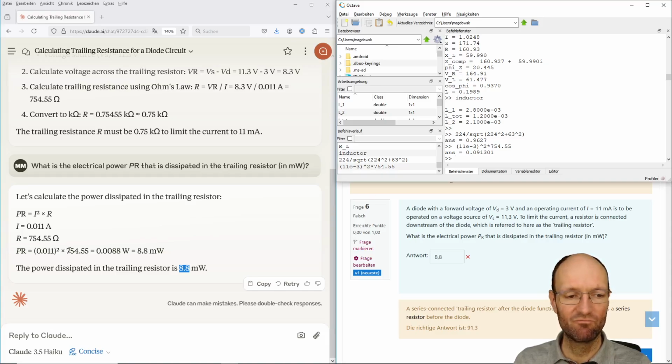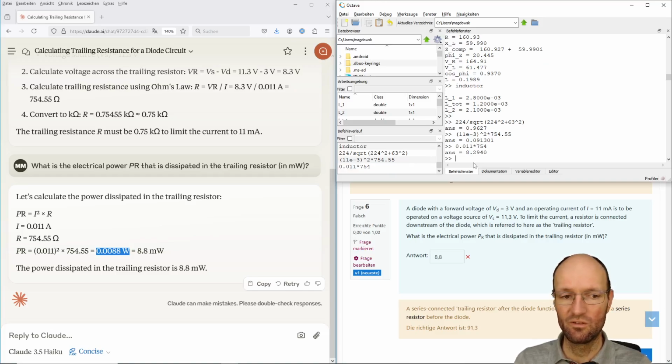Interesting. I mean, this is correct. This is not correct. What can go wrong in a simple calculation like this? How do you end up with, I think maybe what it did is just 0.011 multiplied with 700. So then you don't end up with 8.8, but you end up with 8.2. So I'm not sure what is wrong here.